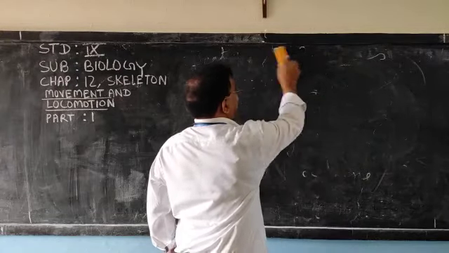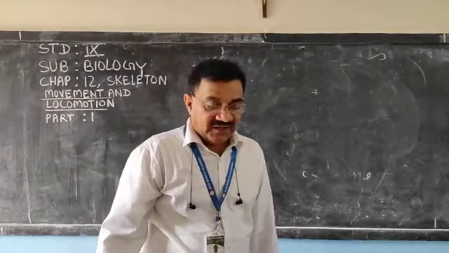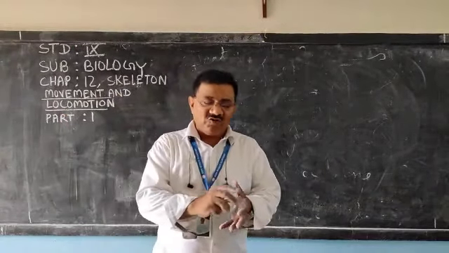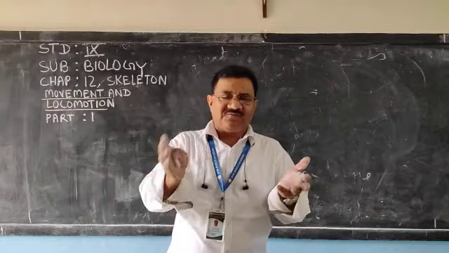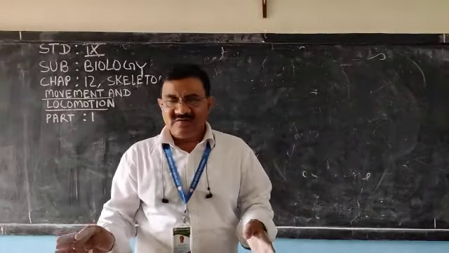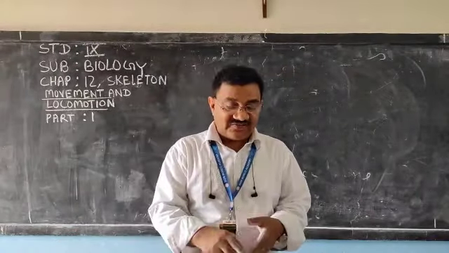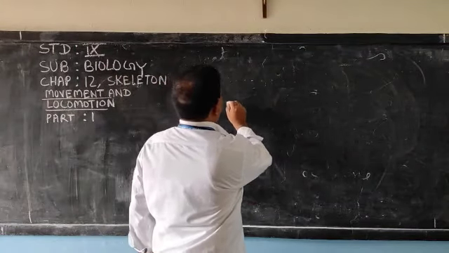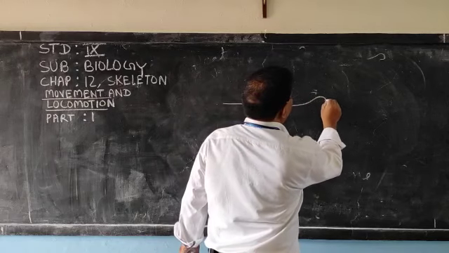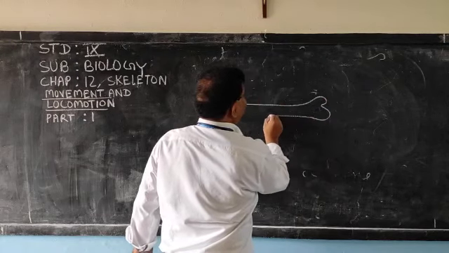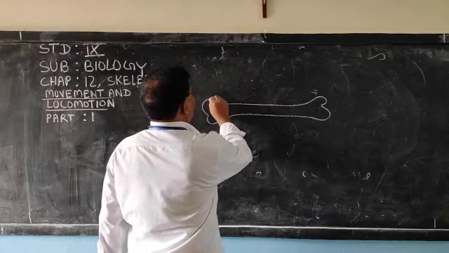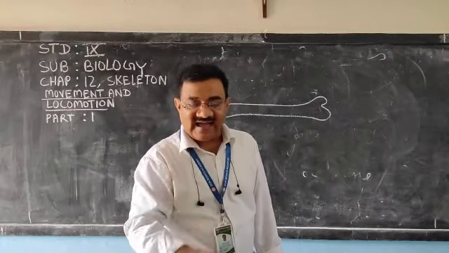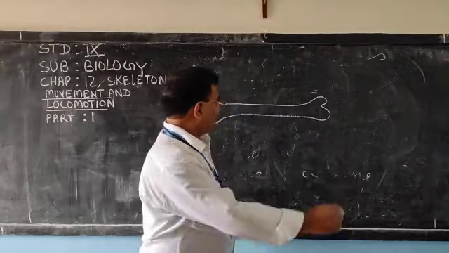Coming to the next topic: classification of bone on the basis of shape and size. Bone may be long bone, short bone, flat bone, or small bone, according to the shape and size. Now let us discuss how a bone looks. These diagrams may be given in the exam. You may be asked a label and diagram related question.